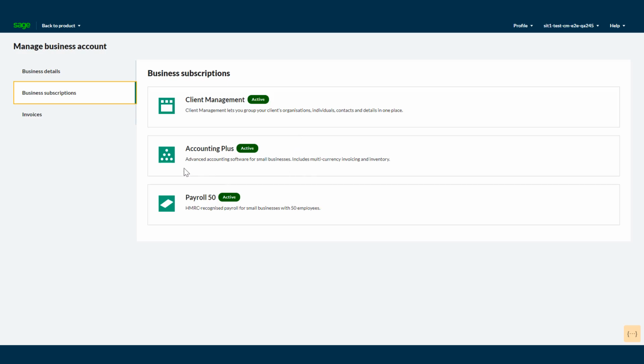You can also gain access to those by hovering over the top left-hand side. You can easily toggle between those products. For more information on how to set up your free of charge accounting and payroll licenses, you can visit the Onboarding Hub.